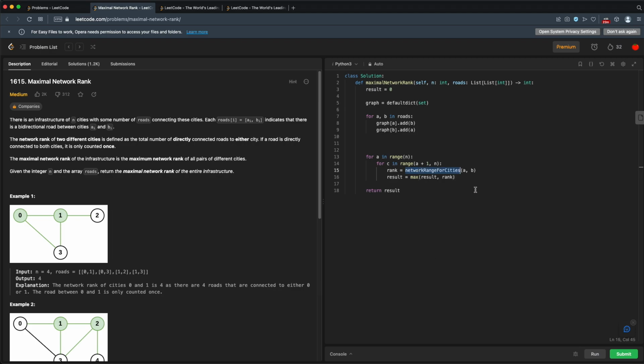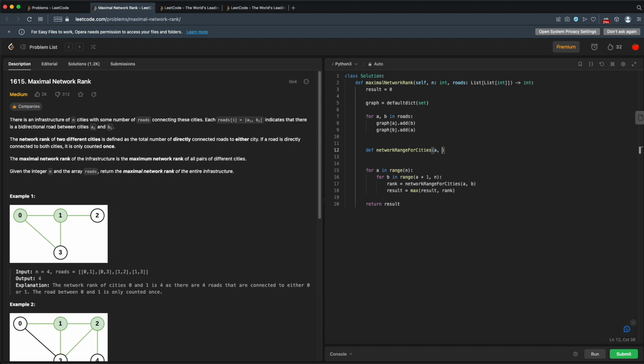Okay, so this network rank for cities, we need to create this function. So now we have our basic framework. We're taking our roads and we're converting that into a graph that we can use. Then we're just going through every pair of cities, A and B. So for every pair of cities, which is exactly what it tells us to do, we're going to calculate the network rank for that pair. And if that rank is greater than our current result, we'll just replace our result with this new rank. All right, now we do need to create our function here for calculating the network rank.